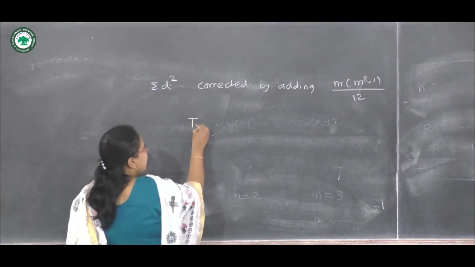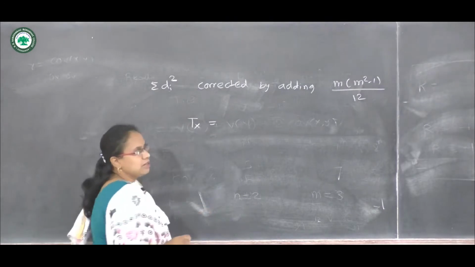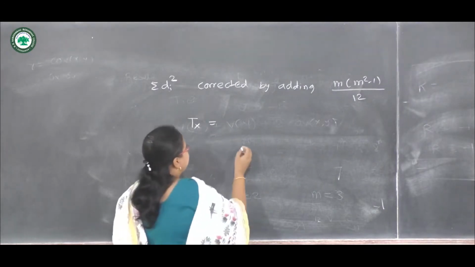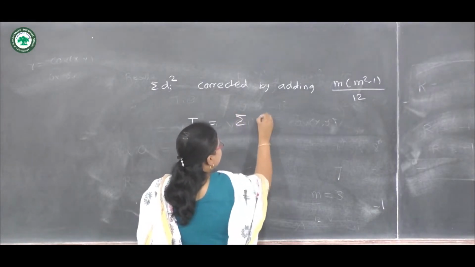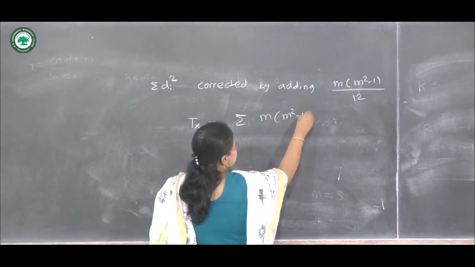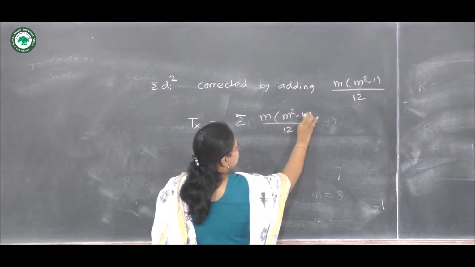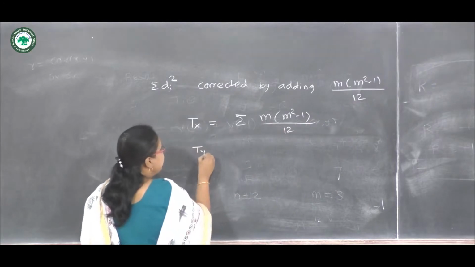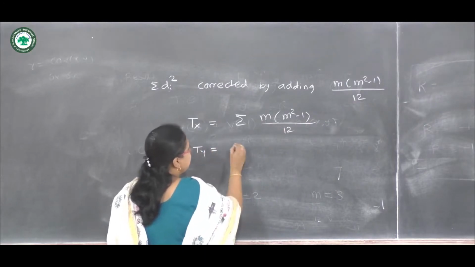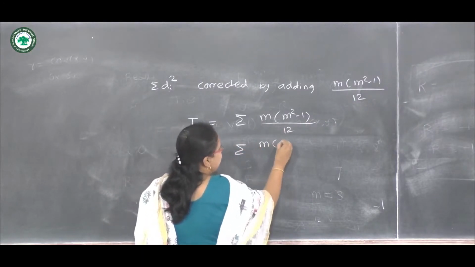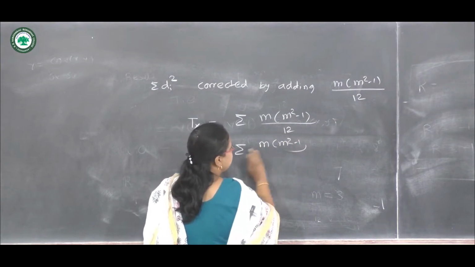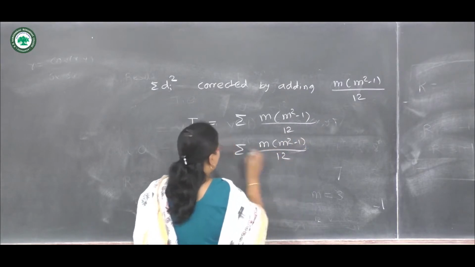Let Tx be the summation of m into m square minus 1 upon 12 in the case of x, and Ty be the total of m into m square minus 1 upon 12 for y.